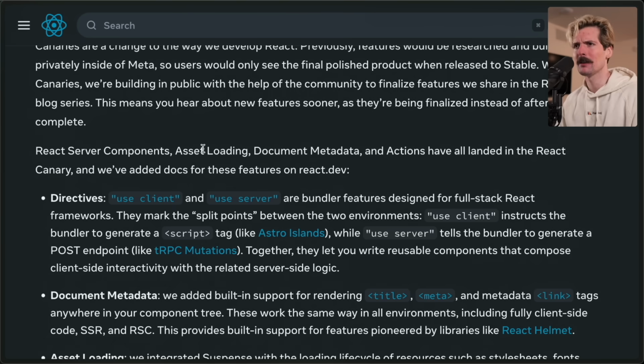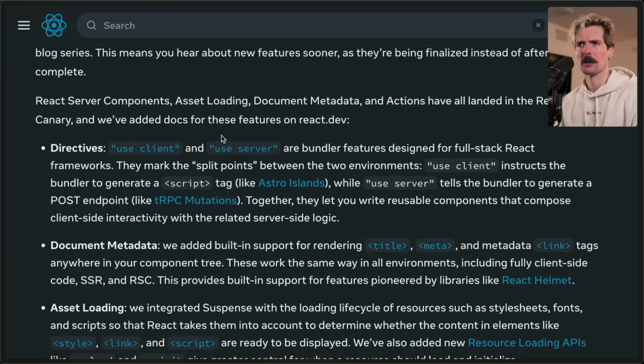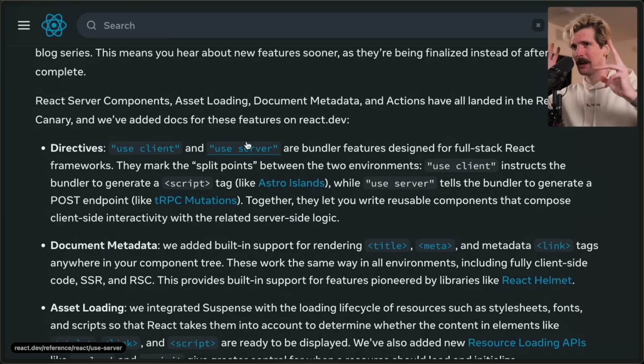Server components, asset loading, document metadata, and actions have all landed in the React Canary, and we've added docs to these features on react.dev. The directives we've talked about a bunch. I will very quickly say people seem to think these two are like opposites of the same thing, where use server is for server components, use client is for client components. They're not. Don't think that.